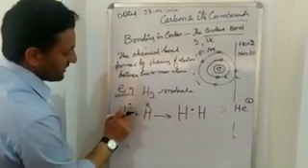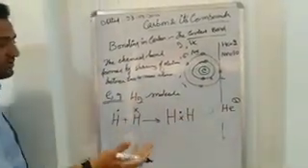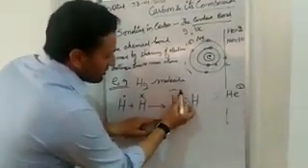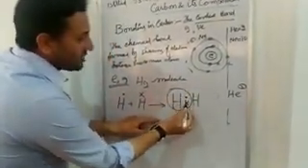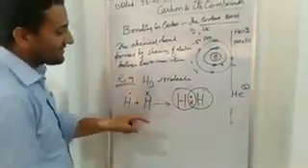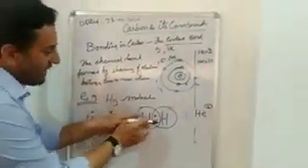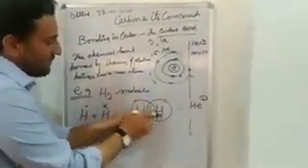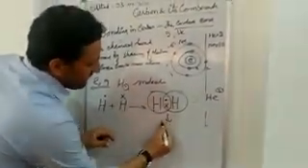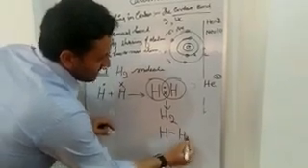This is the electron of this hydrogen, and this is the electron of this hydrogen. These 2 electrons belong to this one also, and these 2 electrons belong to this hydrogen atom also. Hence, there is a bond formation by sharing of electron pair. This electron pair is shared by both the hydrogens. Hence, there is a bond formation, and we get hydrogen molecule, or we can write it like this.